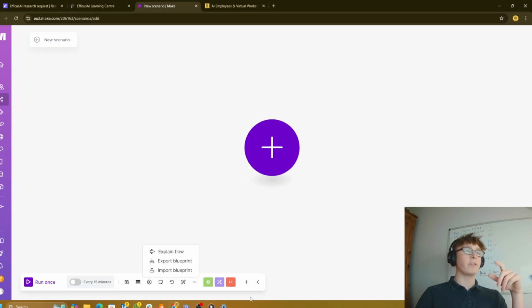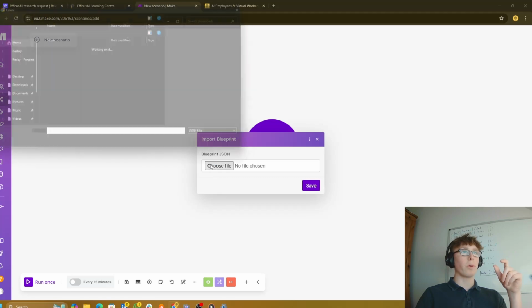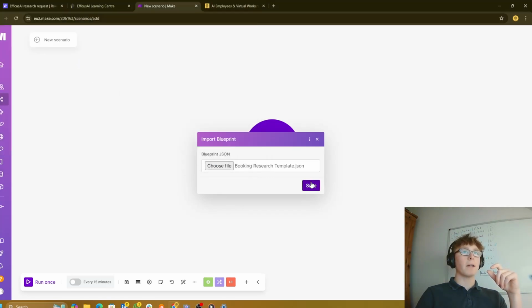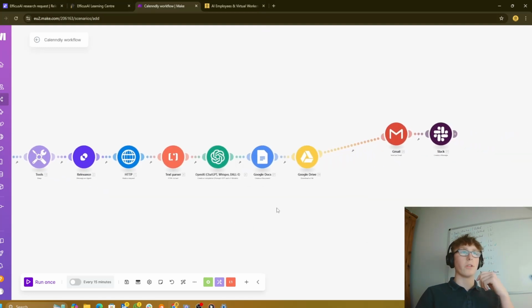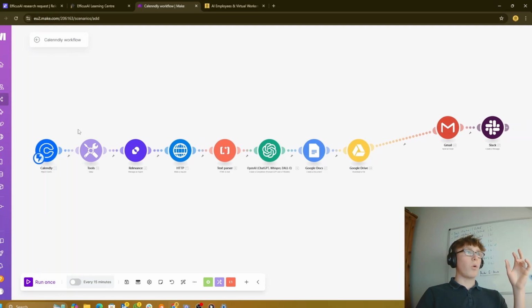So once you're in your scenario, what you want to do is import the blueprint that you've downloaded from our learning center. So where is it? There it was there. Import and save, and it should pop in. Beautiful, there we go. So basically what's going on here, I'll do a quick overview, is we're watching for Calendly events or whatever software that you're using. We're giving it a second to sleep. We're giving it a minute because sometimes it can be quite slow to fully update.